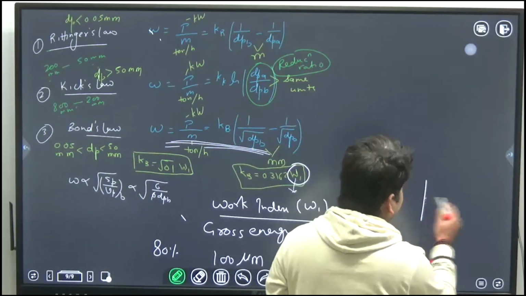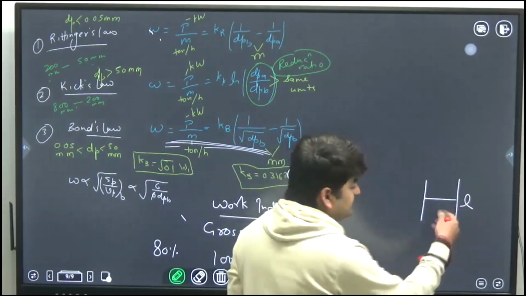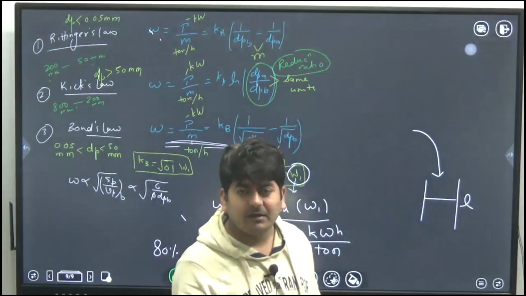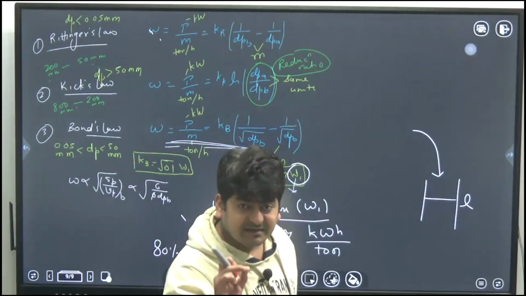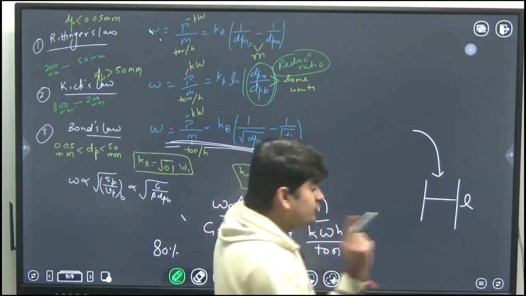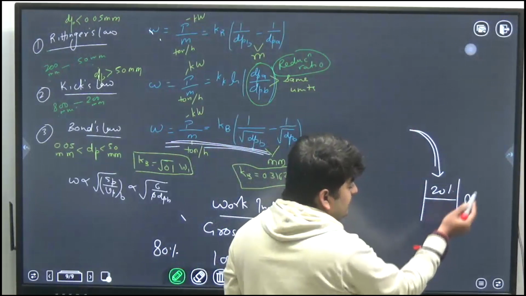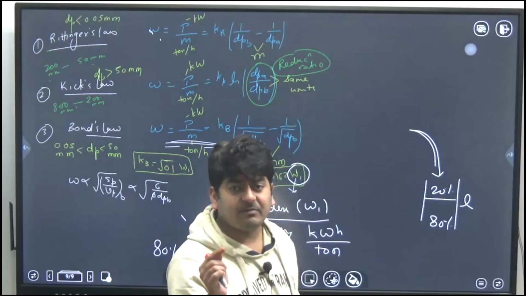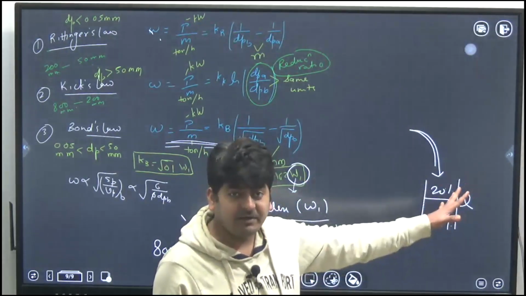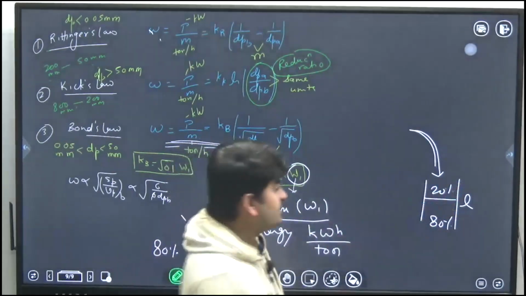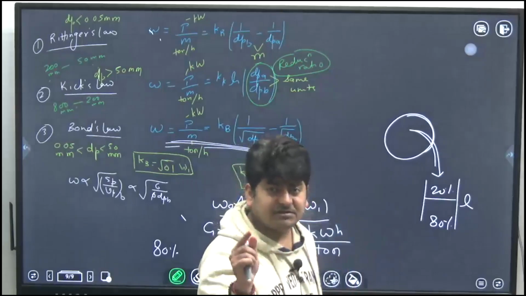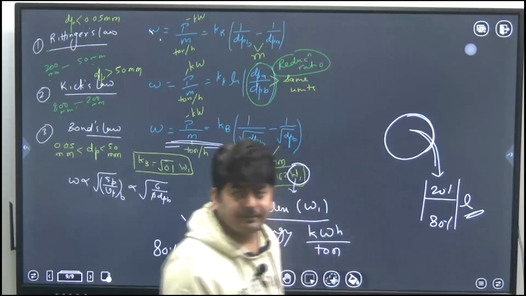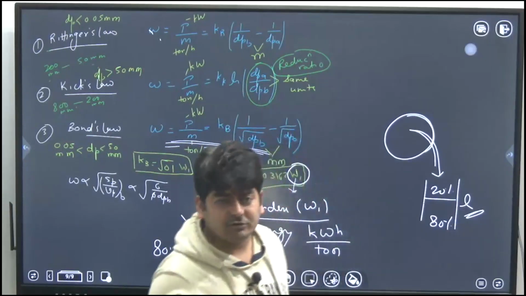And in mechanical operation, that is one concept. Suppose I am using a screen of size L. If I send a mixture of solid particles, and that screen allows 80% of the particles to pass and retains exactly 20% of the particles, then we say that the average size of all the particles in the mixture will be equal to L. That is one logic we use to find the average size.